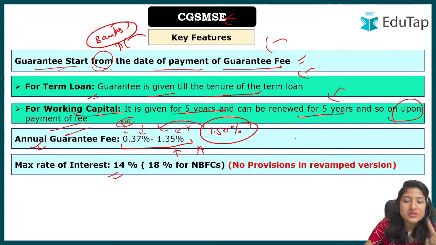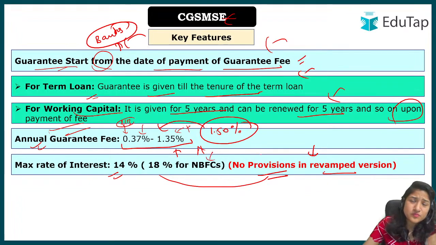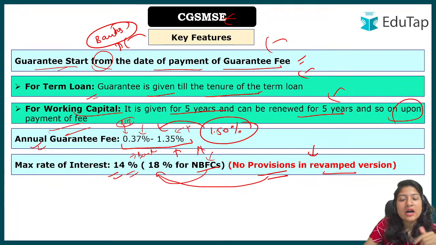Now, there is no provision mentioned about the rate of interest in the revamped version. If nothing is present, clearly it means it depends on banks and NBFCs, your non-banking financial companies. It depends on them how much they want to charge. But in the previous one, it was written 14% for banks, that at maximum they can charge loan interest up to 14%, and NBFCs can charge a maximum of 18%. Now why have I added?